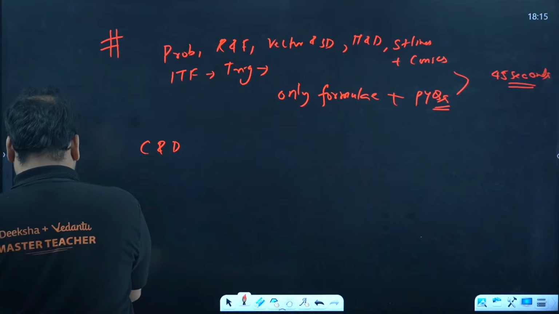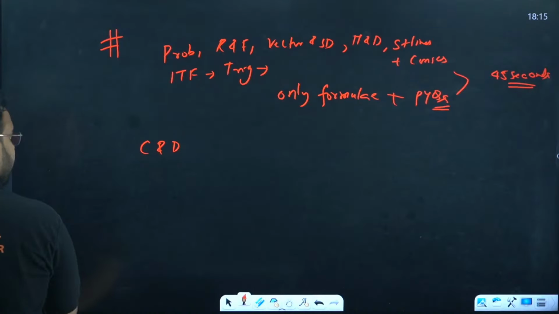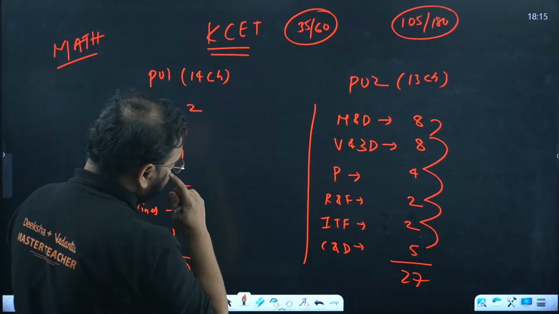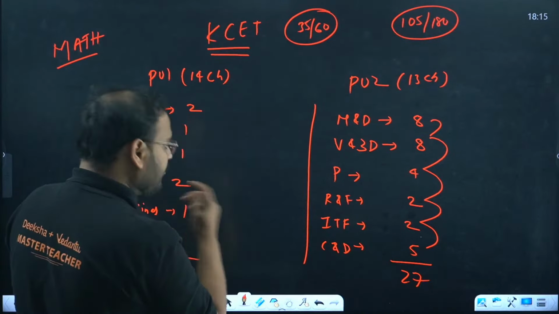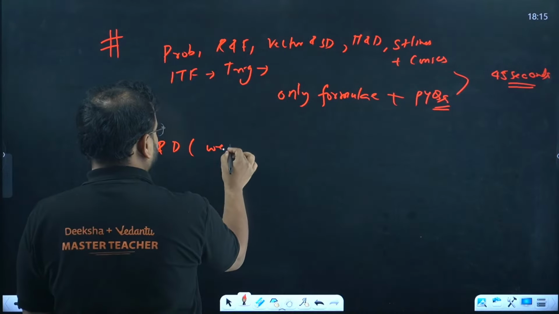Okay, and what else we had? Okay, we had, yeah, only continuity and differentiability actually, or any chapter you are weak in, or any weak chapter.